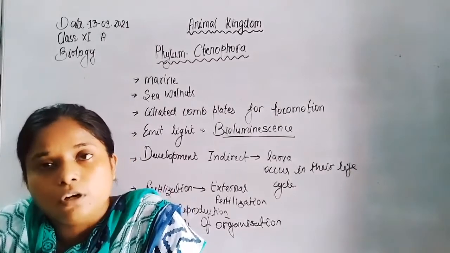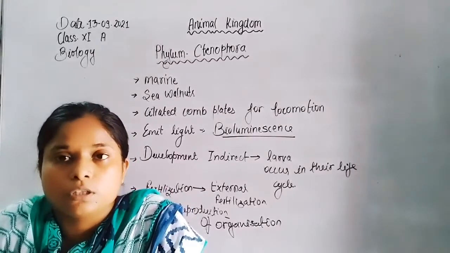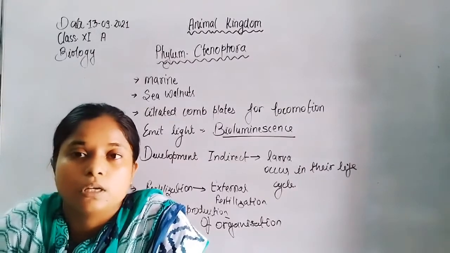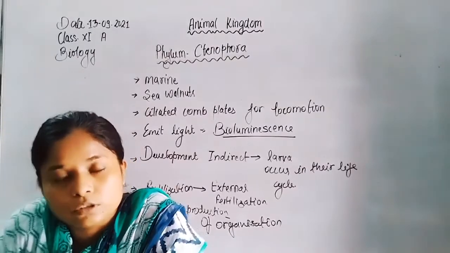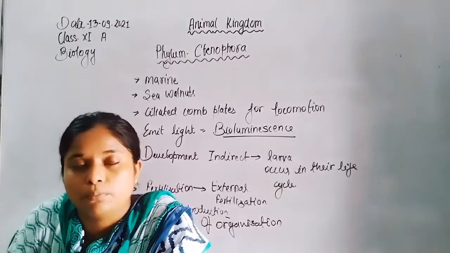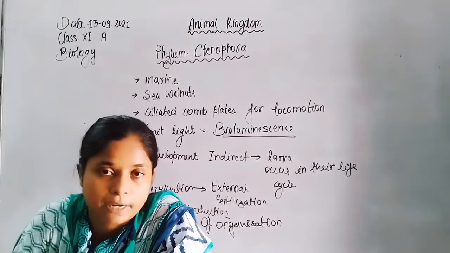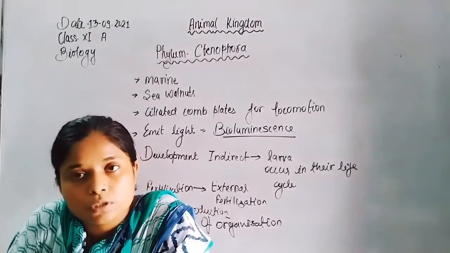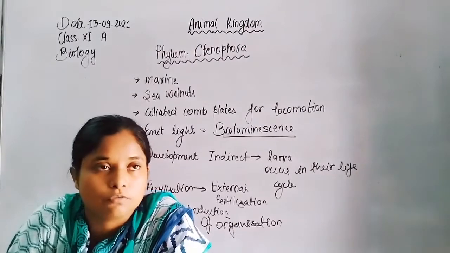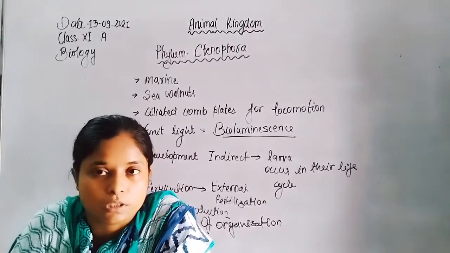Now, if we talk about reproduction, it takes place both asexually and sexually. There are two forms present in their life cycle, polyp or medusa. Polyp produces medusae by asexual reproduction, and medusae form polyps by sexual reproduction.